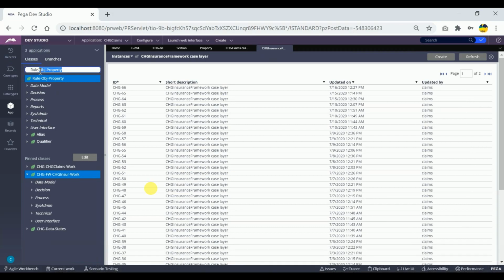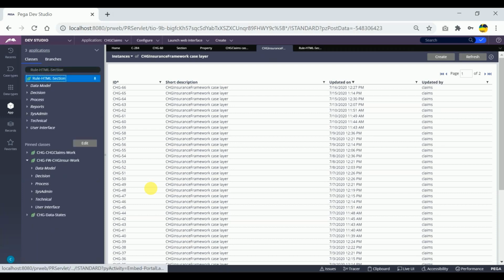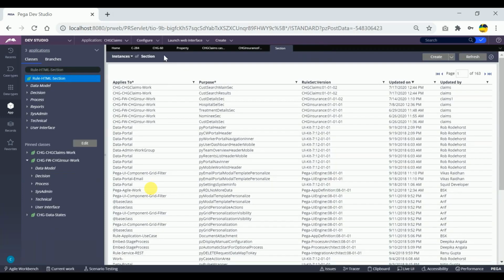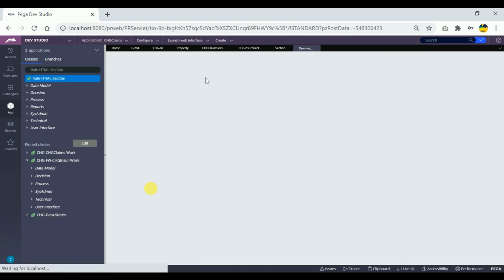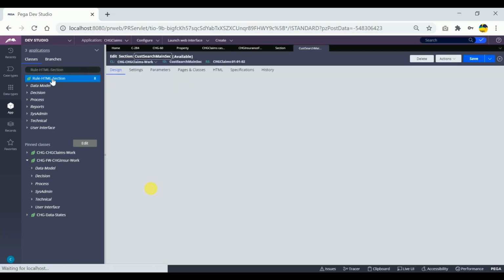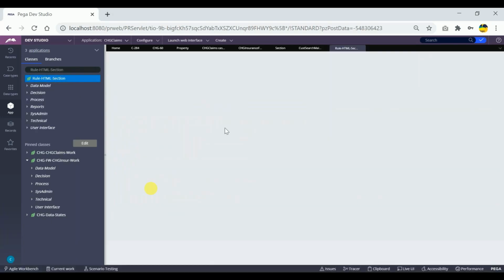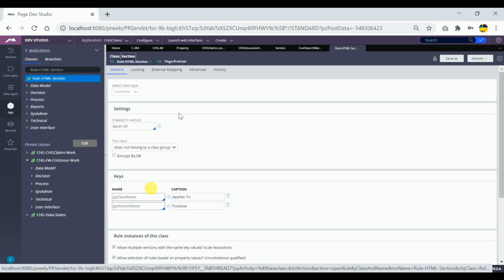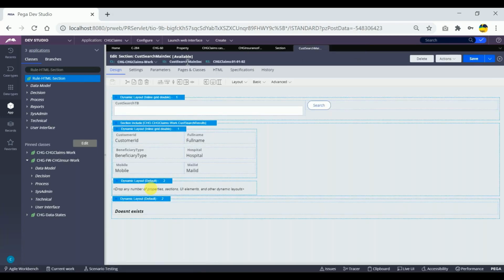So let me explain it. This is the instance class. If I click on this instance class, I'll get all the instances of the particular sections. So here, what will be the class key? This will be the instance class, and this will be the key. Key meaning the ID for this. So key meaning this ID only.